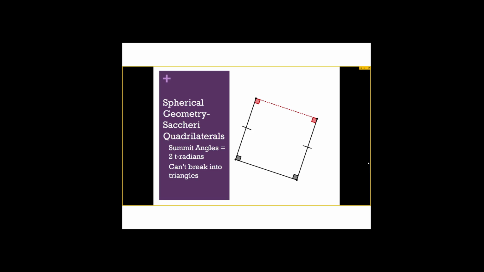So when the top is constructed, we can say that the sum of angles are going to be equal to each other. And because we know that these are going to be perpendicular, we also know that these are going to be perpendicular. These are going to be right angles. The only reason we don't say that they're still going to be 90 degrees is because we have the new unit, so we call them 2 T radians, which again are going to be the same thing.